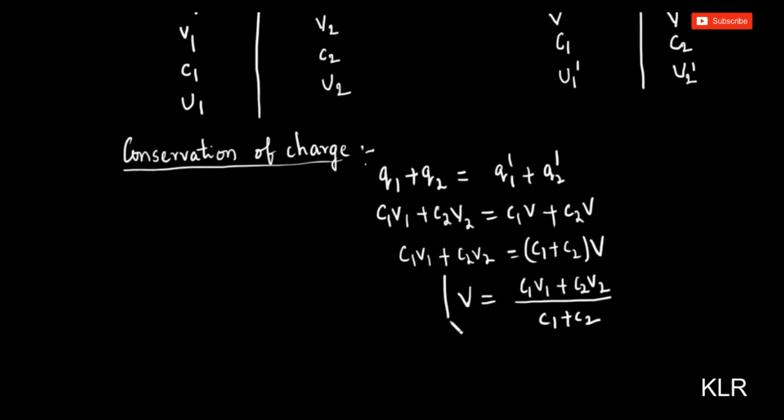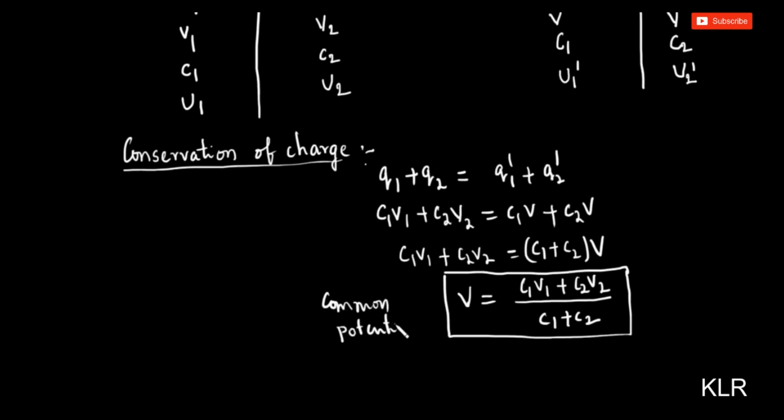So this is the common potential formula. V is equal to C1 V1 plus C2 V2 by C1 plus C2 is the common potential here.